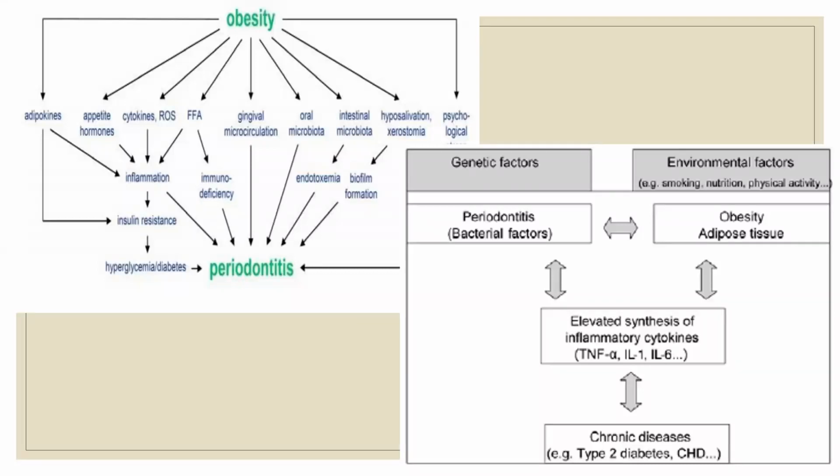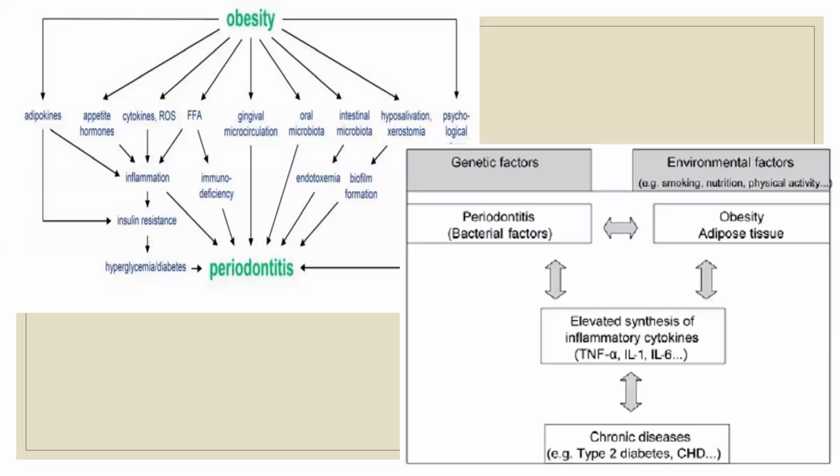The second important factor is bacterial factors, because of the gum disease, periodontitis, obesity, and environmental factors. The same person can be a smoker, an alcoholic, lack physical activity, be obese, and cannot brush or does not want to brush, or has an issue in brushing. Overall, all these factors, whether genetic, environmental, periodontitis, bacterial, or obesity, will lead to elevated synthesis of inflammatory cytokines.